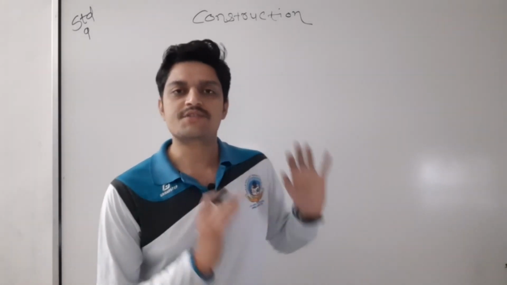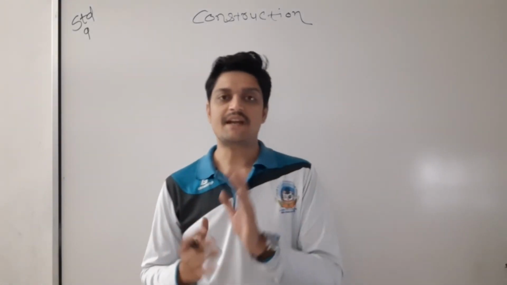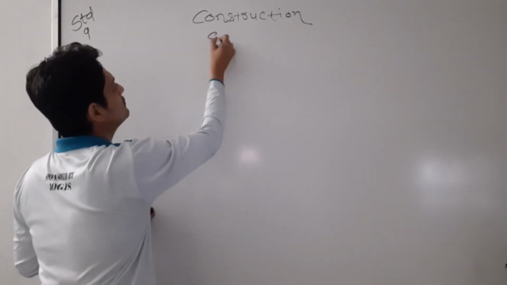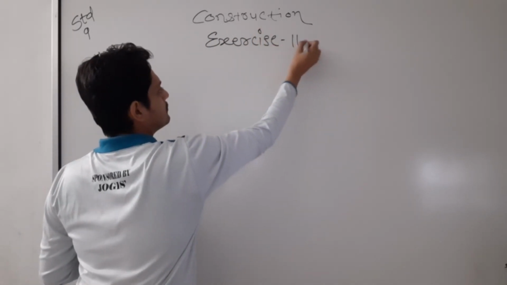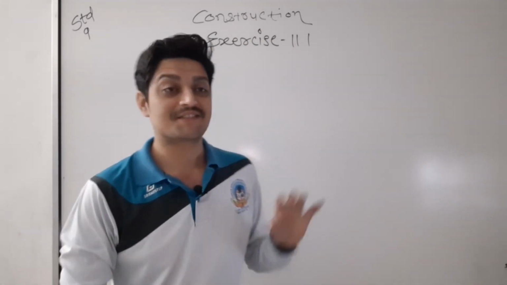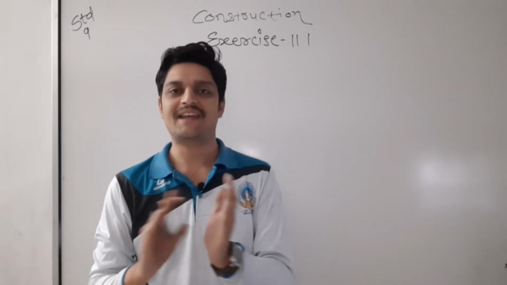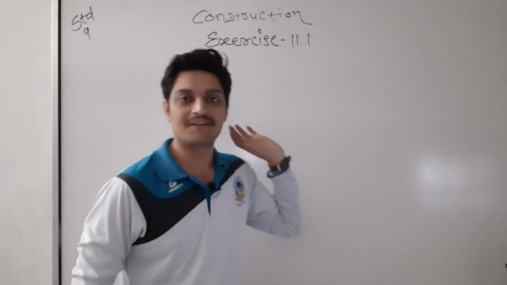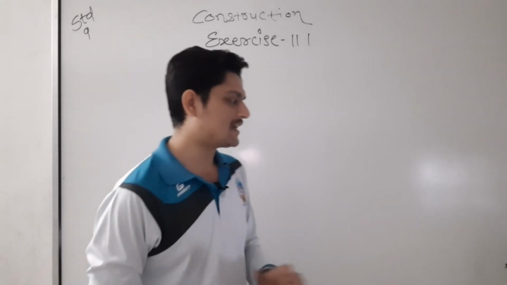Now first I am going to show you how to construct the first question, a 90 degree angle. This is exercise 11.1. Students may be shocked that this first time I have written exercise in full, otherwise I just write EX. The first question is: construct an angle of 90 degree.